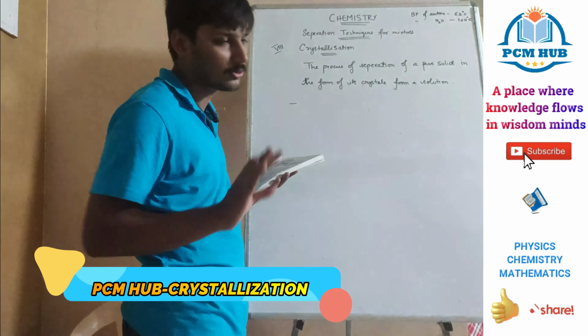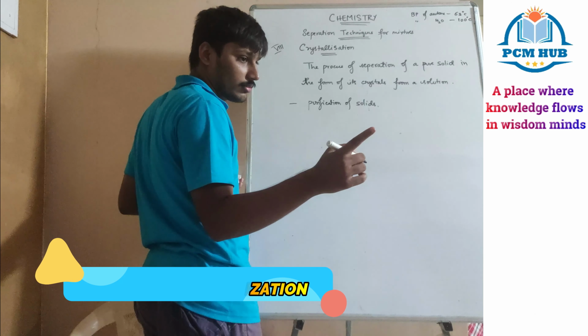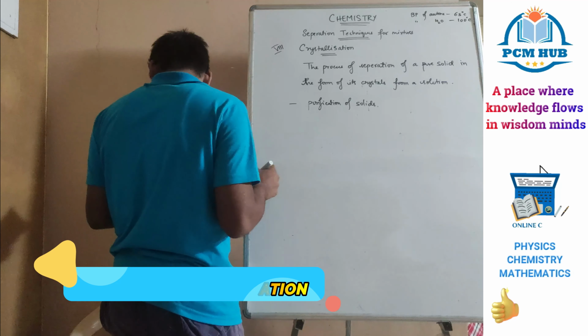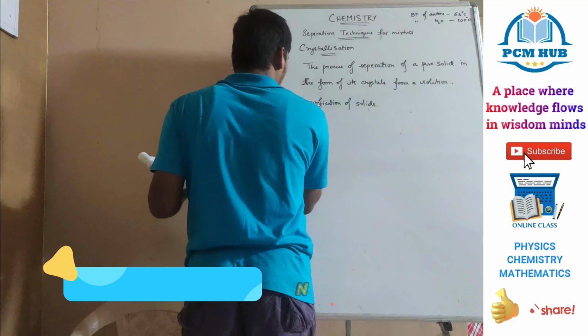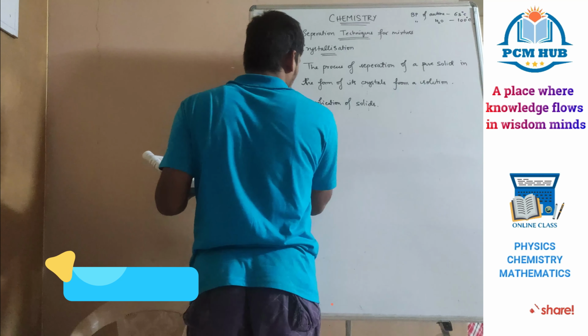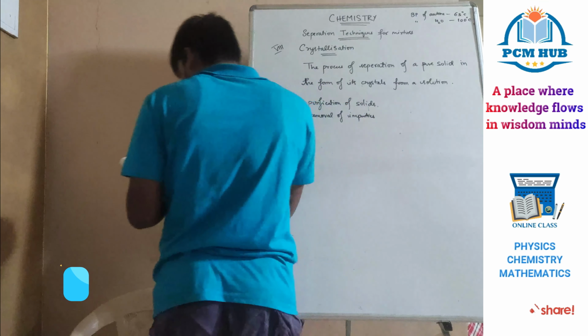So the crystallization method is used to purify solids. Purification of solids. So how is it being done? Copper sulfate is the example you have to write. Leave space for that. Removal of impurities. Purification means that only.